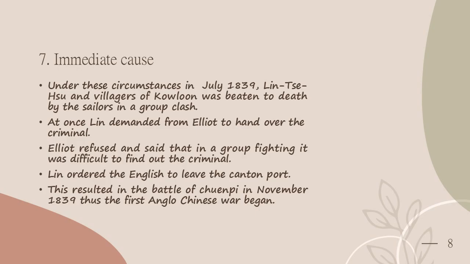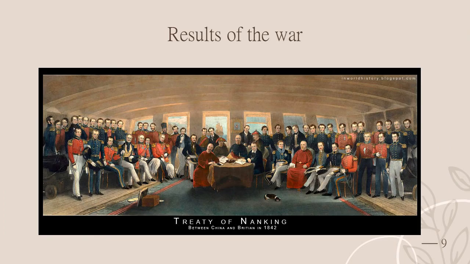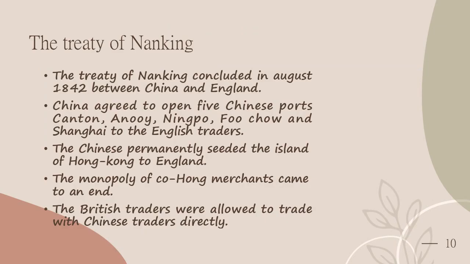Finally, the Chinese agreed to conclude a peace treaty with England. So the Treaty of Nanking was concluded in August. Next, we'll see the results of the war. The Treaty of Nanking, concluded in August 1842 between China and England, consisted of the following